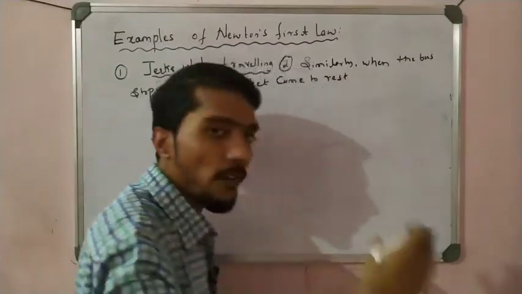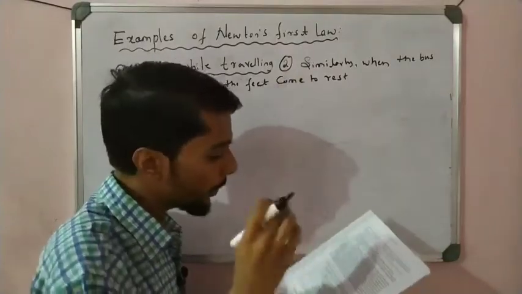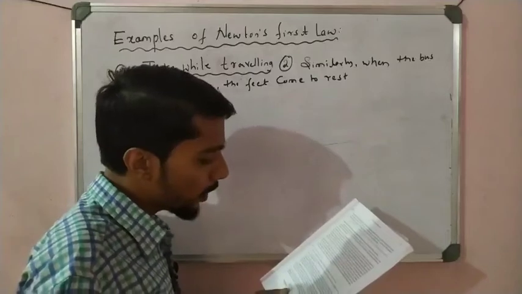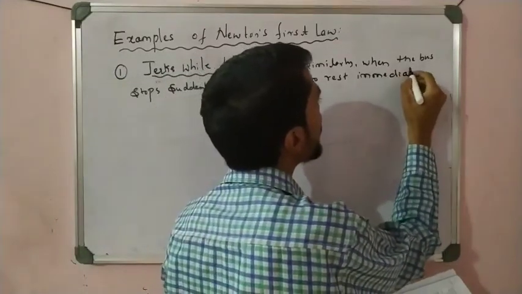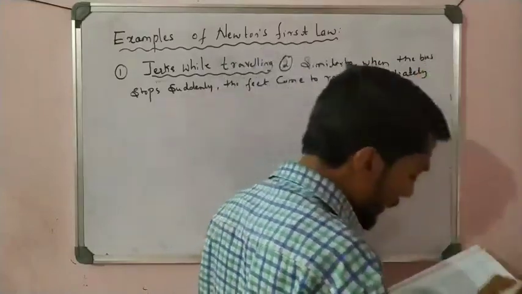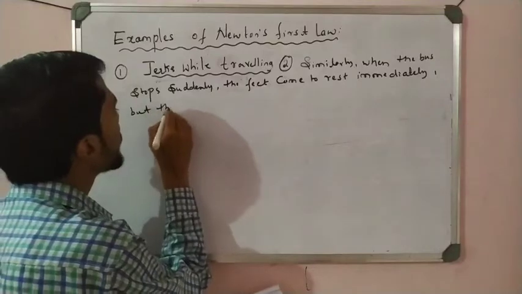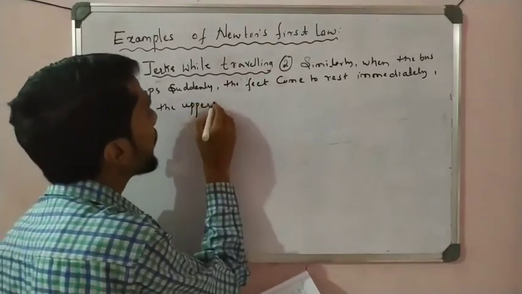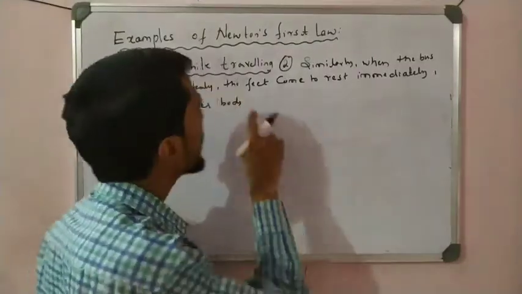Because the surface is moving, the feet in contact with the surface are also moving. But when the bus suddenly comes to rest, the feet come to rest immediately. Full stop. But the upper body does not feel that. That is why it jerks forward.